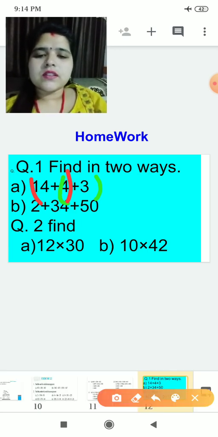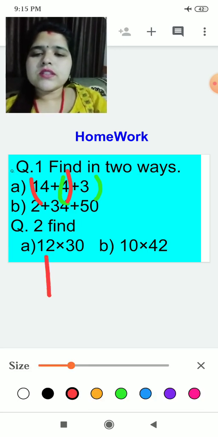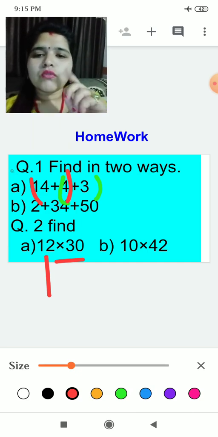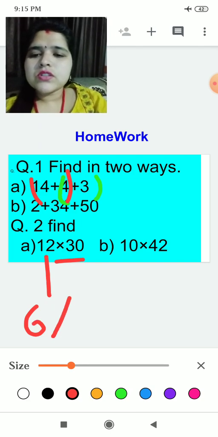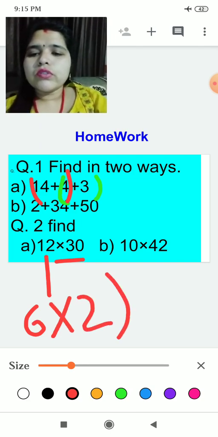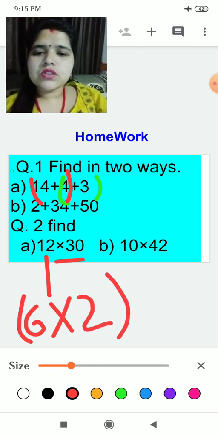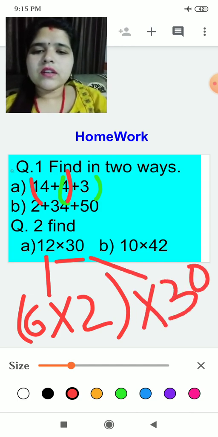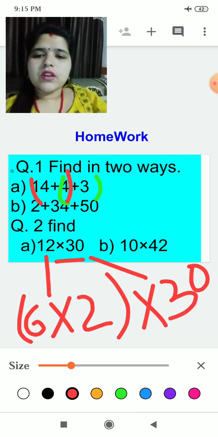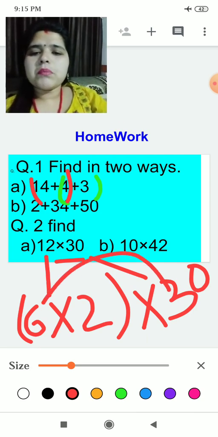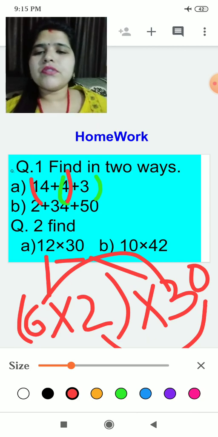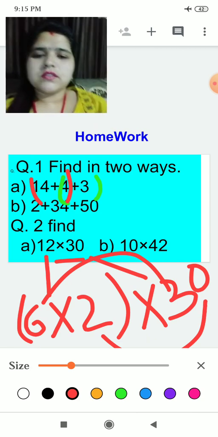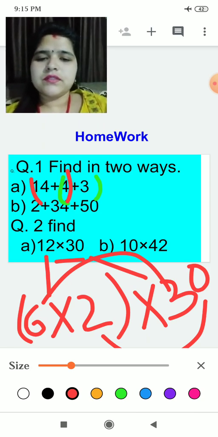Okay, yes. Now in this question what he has done, only two parts are given. We cannot do the multiplication in two parts. What you will do, you will multiply 6 into two parts, 12. You will multiply 12 into two parts, that is 6 into 2, and you will take 30 here. Okay, got it? Yes. Now you can multiply either these two numbers in one bracket or these two numbers in one bracket. You will get the same answer. Okay, children? Yes. If you will solve, you will get it.